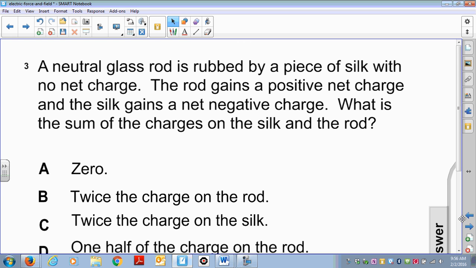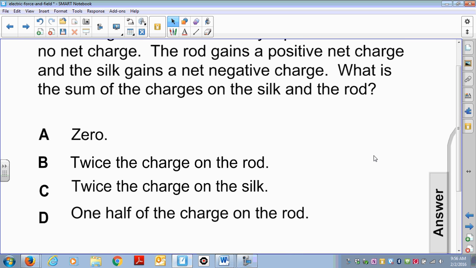A neutral glass rod is rubbed by a piece of silk with no net charge. The rod gains a positive net charge and the silk gains a negative net charge. What is the sum of the charges on the silk and the rod? Is it A, 0, B, twice the charge on the rod, C, twice the charge on the silk, D, 1/2 of the charge on the rod? Pause and